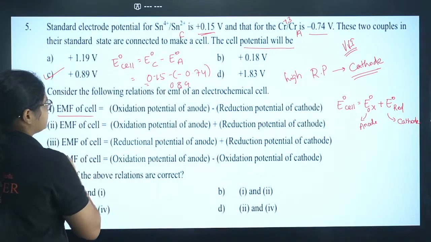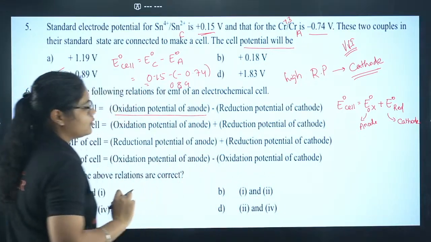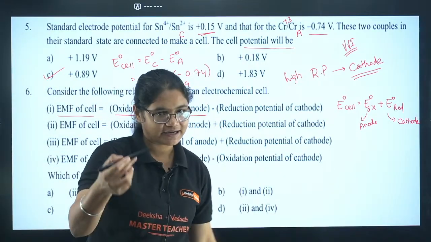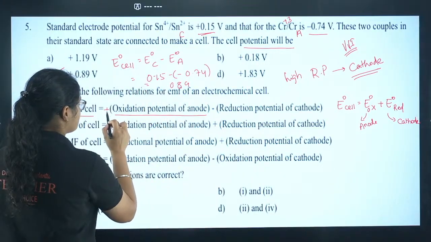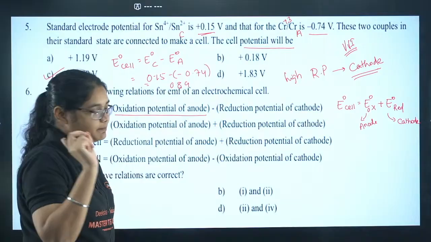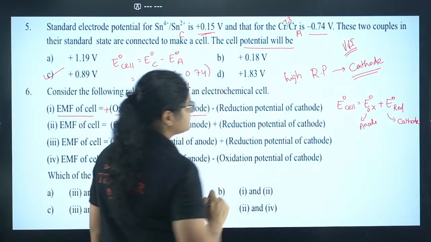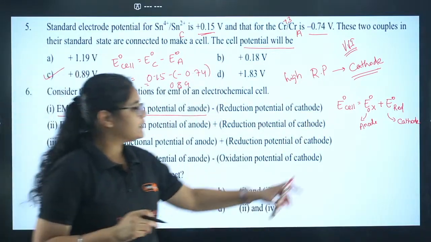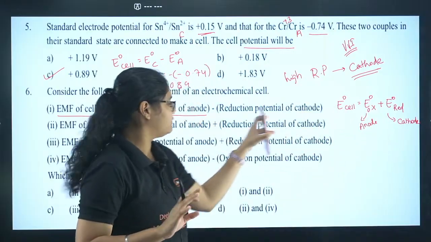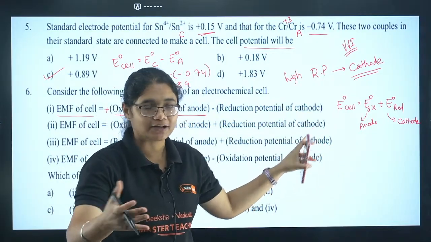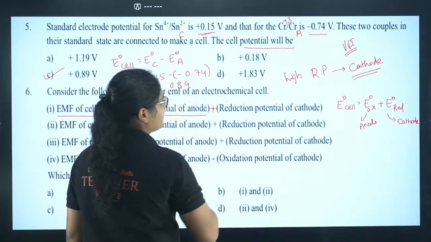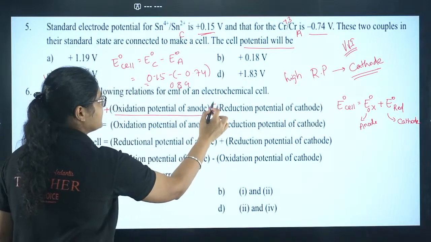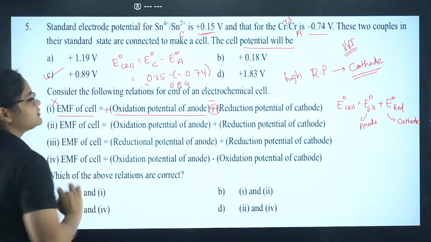See, EMF of the cell: oxidation potential of anode, yes, at the anode oxidation takes place, so that is why plus oxidation potential of anode, the sign will be plus. Minus reduction potential of cathode, no. In the cathode only reduction takes place, and we are talking about the reduction potential of the cathode, so this one also has to be plus. Since it is given here as minus, this equation is wrong.